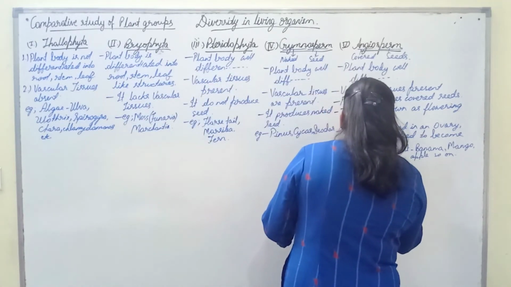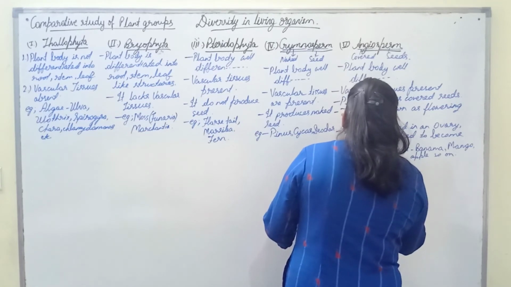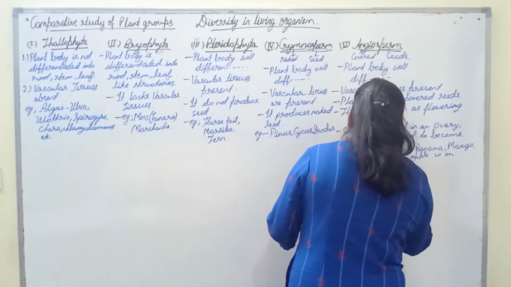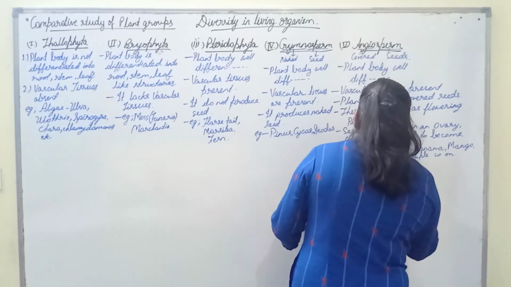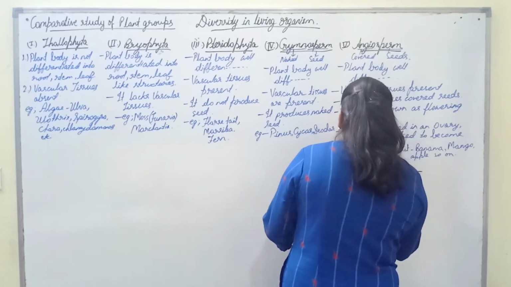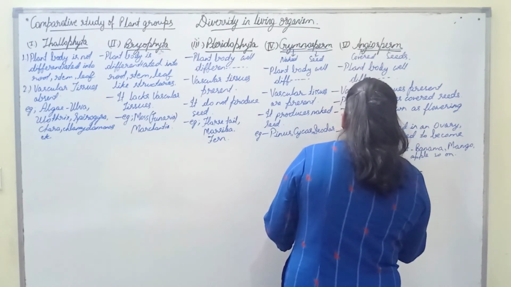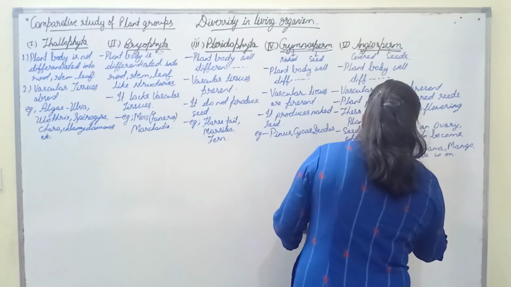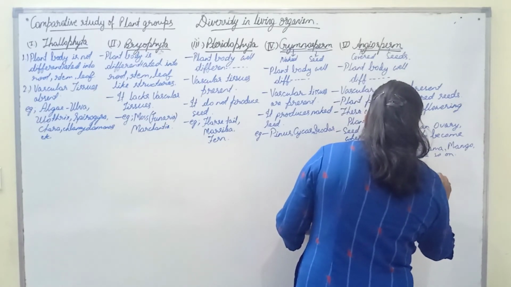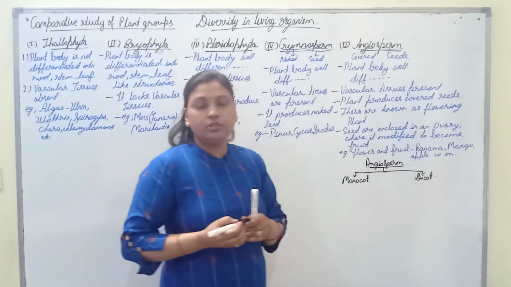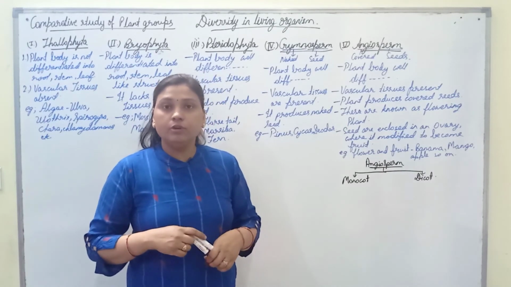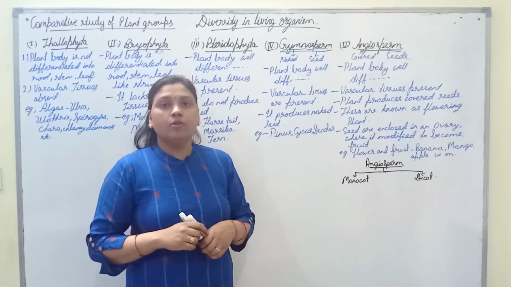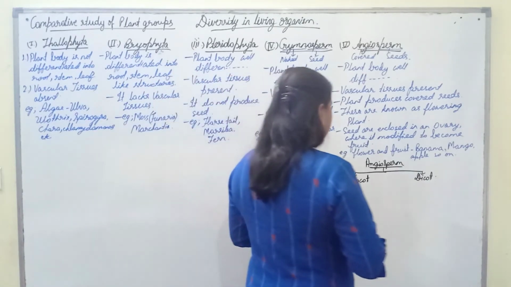So angiosperm is further divided into two parts, and they are monocot and second one is dicot. If a single leaf-like structure is found inside the seed, it is called monocotyledon. However, if double cotyledons are found inside the seed, it is called dicotyledon.